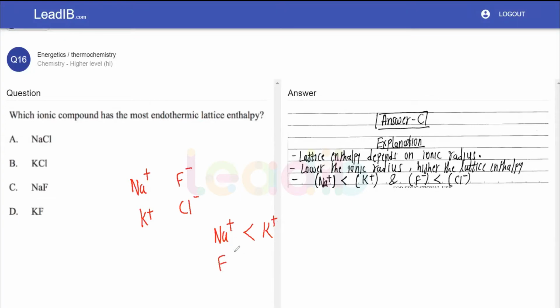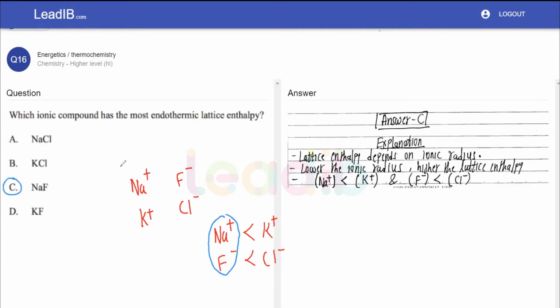Similarly, the F- ionic radius is lower than Cl-. So from this, we straightforwardly get the answer that it is NaF. So the correct answer is C.